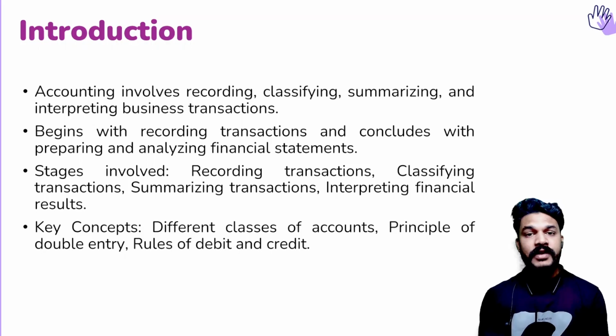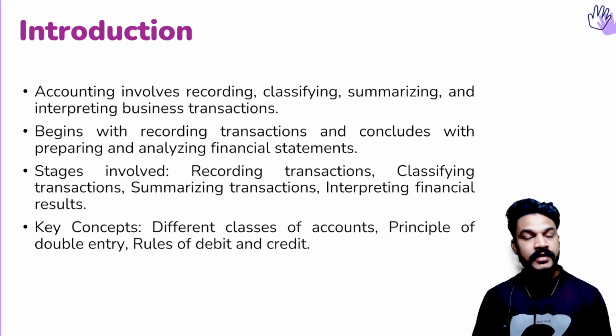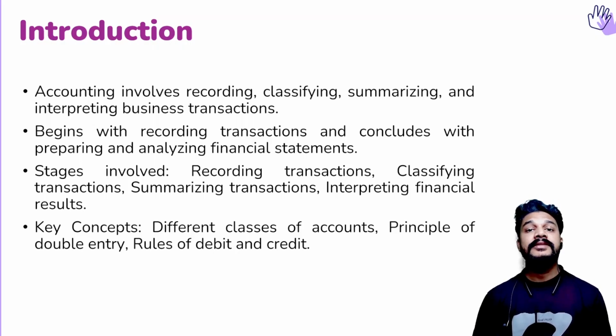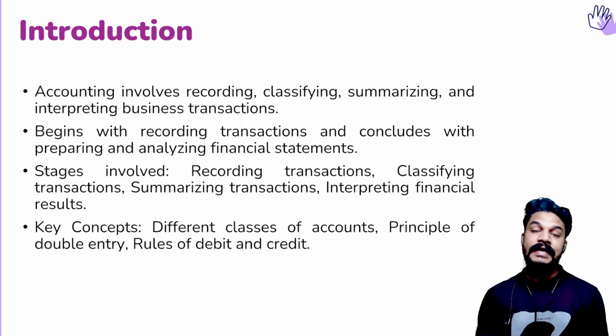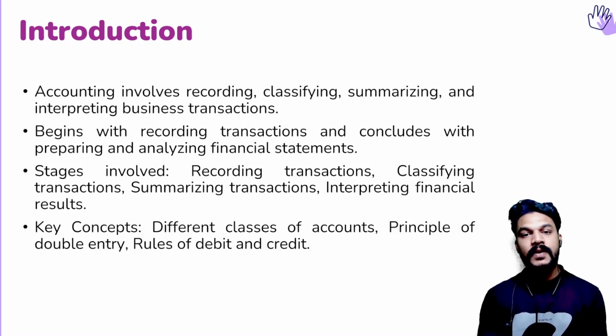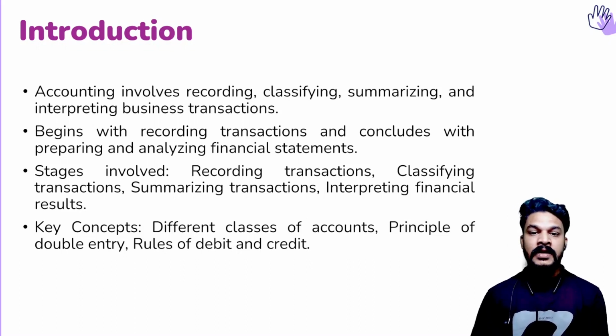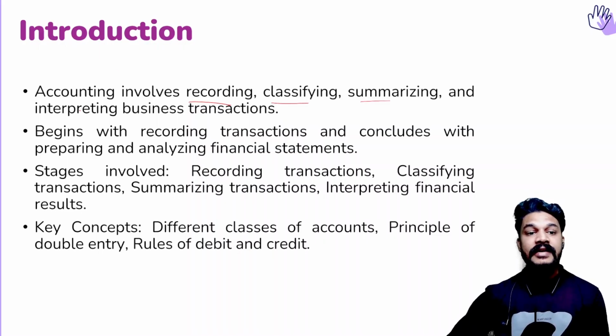So all of you remember about accounting. Accounting is a systematic process of recording the financial transactions and classifying, summarizing, and communicating the result to the interested parties. That's the system of accounting. So the main functions, as I said, include recording, classifying, summarizing, and interpreting.